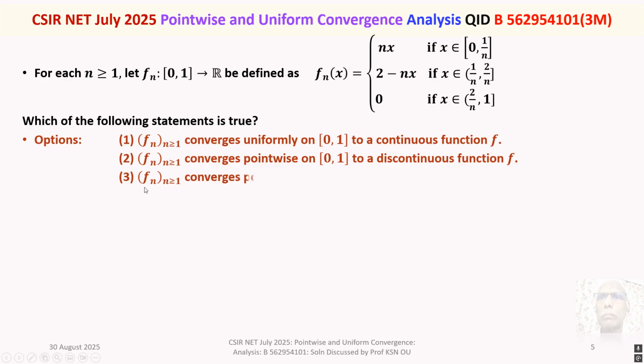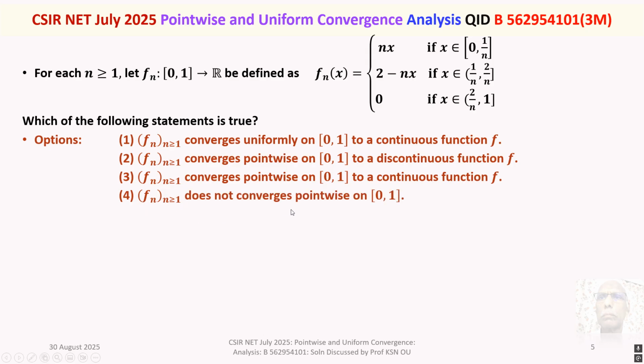Option 3. The sequence Fn converges pointwise on the closed interval 0 to 1 to a continuous function f. Option 4. The sequence Fn does not converge pointwise on the closed interval 0 to 1.